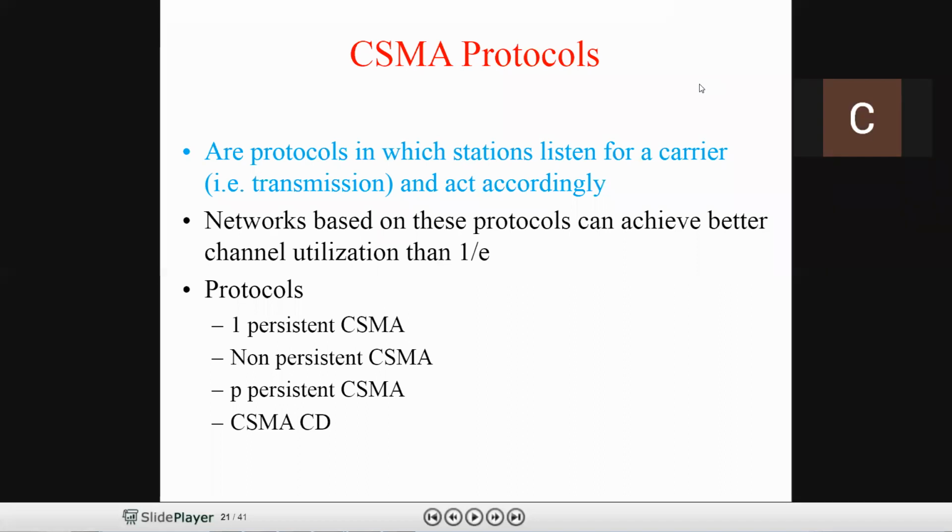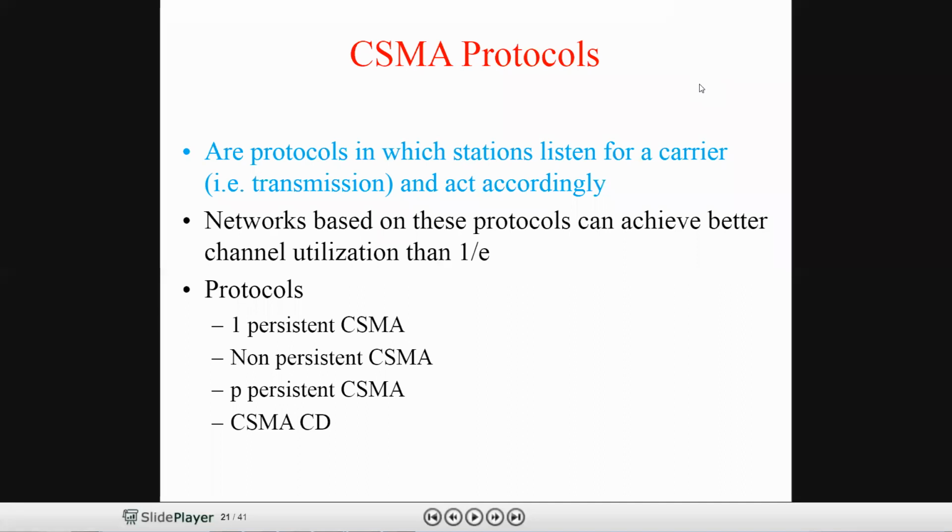Today we are going to discuss CSMA. As I told you, CSMA is carrier sense multiple access. If any station wants to transmit a frame, first it needs to sense or listen to the channel. If the channel is busy, it needs to wait until the channel becomes idle. Once the channel becomes idle, the station can transmit the data, which leads to no collisions. This is the basic principle of carrier sense multiple access.